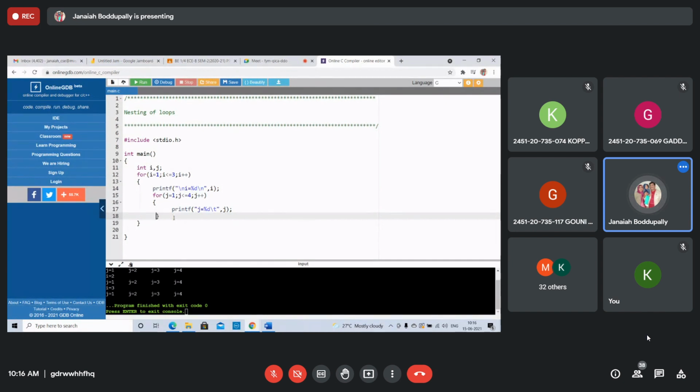This is showing a for loop inside the for loop. The nesting of a for loop inside the for loop is called nesting of for loop. Understood?